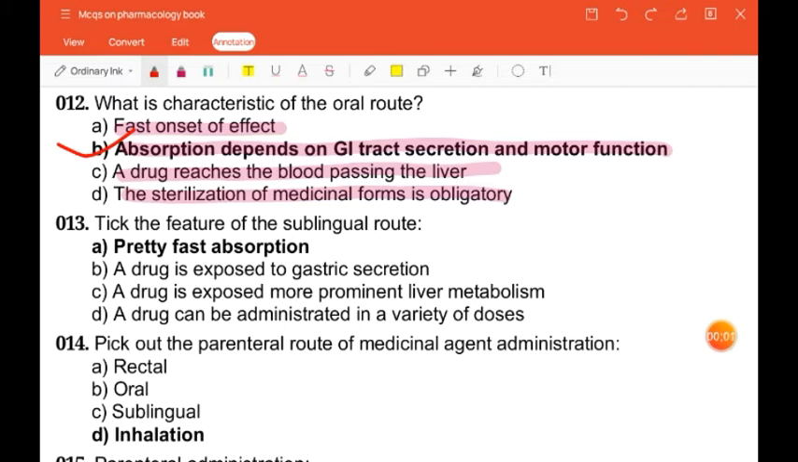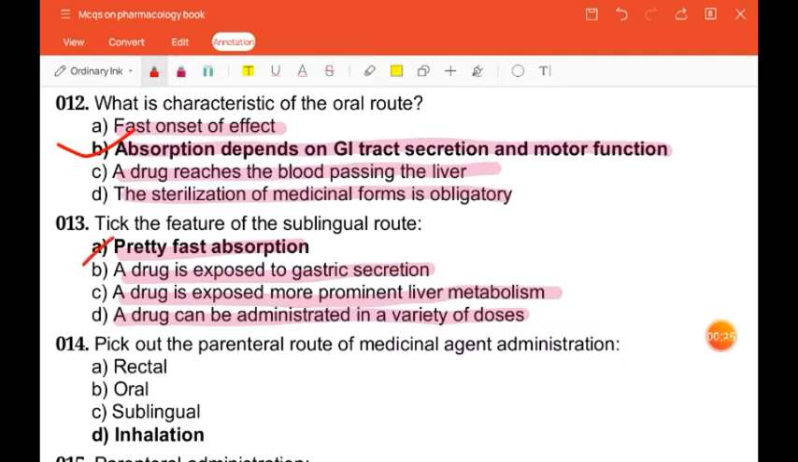Next question is, the feature of the sublingual route is pretty fast absorption. A drug is exposed to the gastric secretion. A drug is exposed to more prominent liver metabolism. A drug can be administered in a variety of doses. So the correct answer is pretty fast absorption.